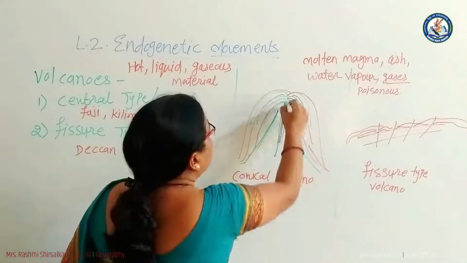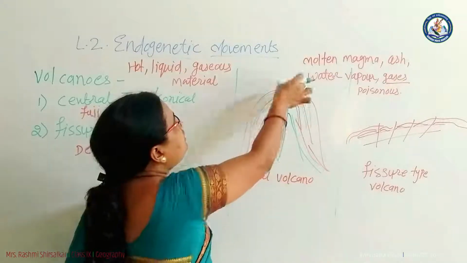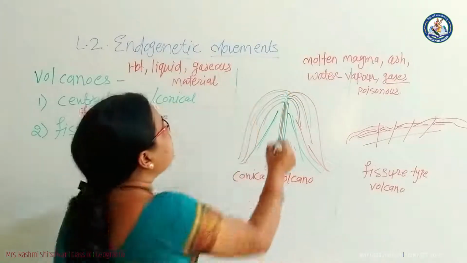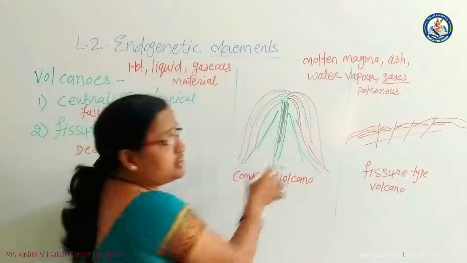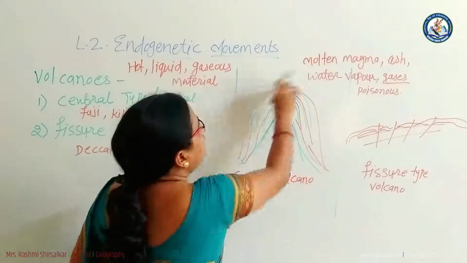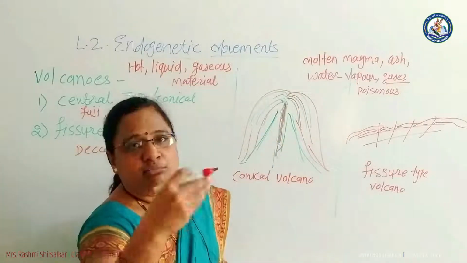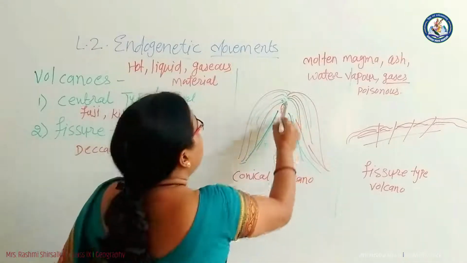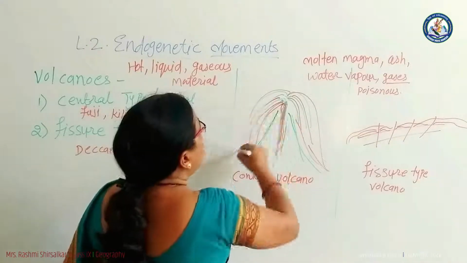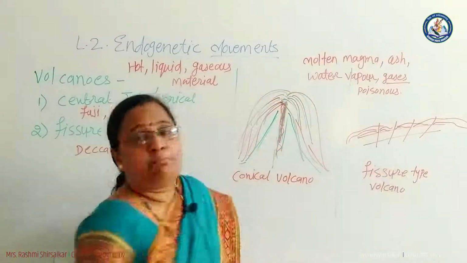Here we have the central vein, that is a pipe from the interior of the earth onto the earth. This pipe is coming from the interior of the earth and the material is coming out from that vein on the surface of the earth. So inflammable gases, molten magma, hot things are coming out on the surface of the earth and they deposit on both sides of the mountain.